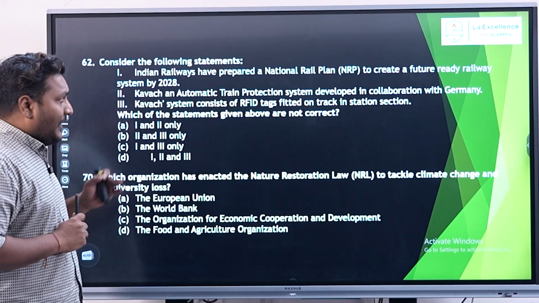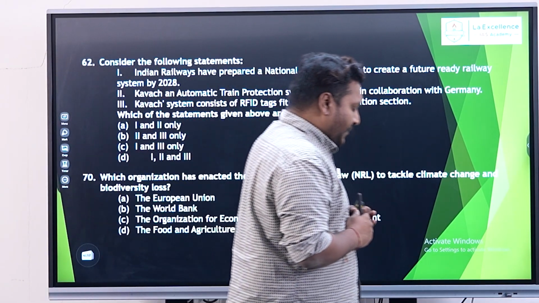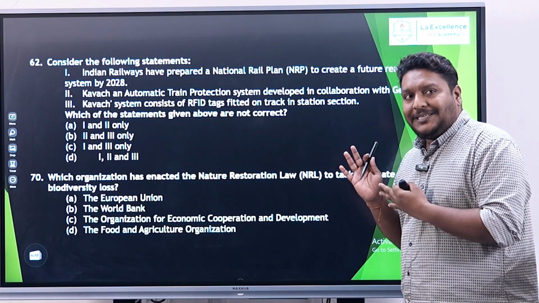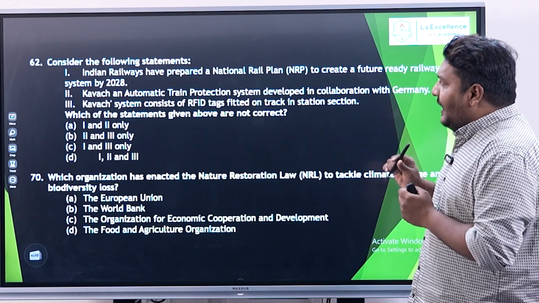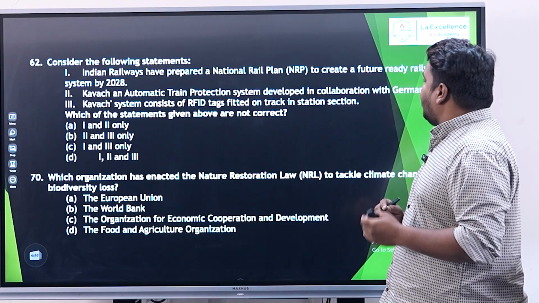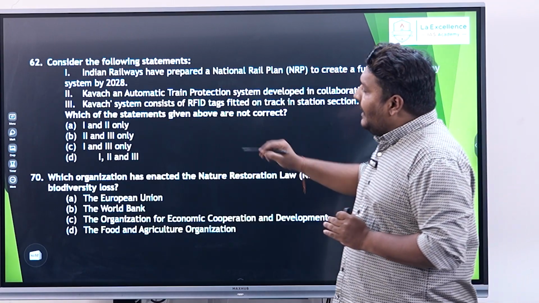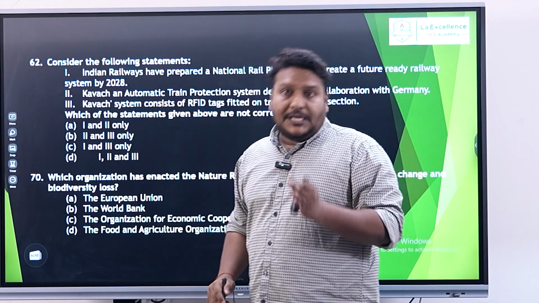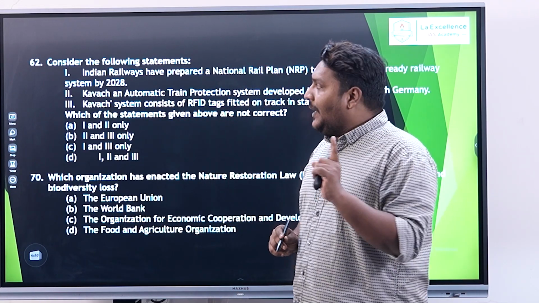Moving further to the next one, question number 62. That is a very interesting question and sounds a bit easy, right? But when you look into this, the Indian Railways have prepared a National Rail Plan to create a future-ready railway system by, the answer is not 2028, it is by 2030. That makes a difference. It is 2030.